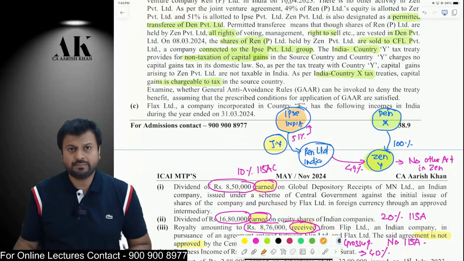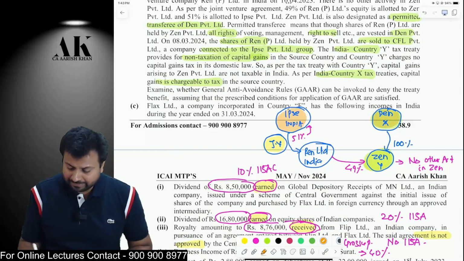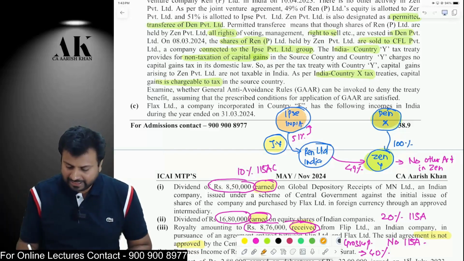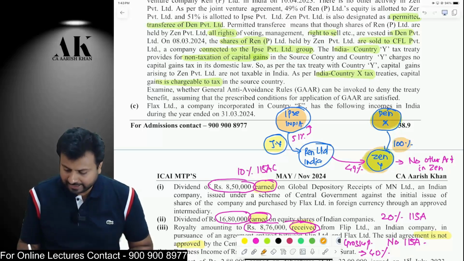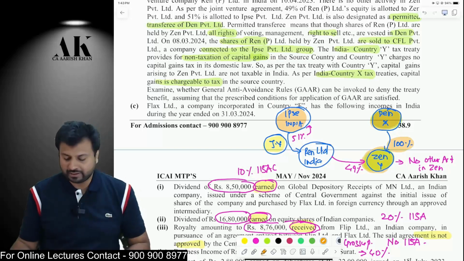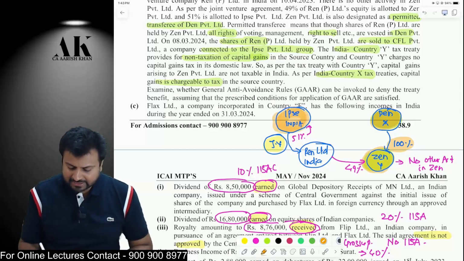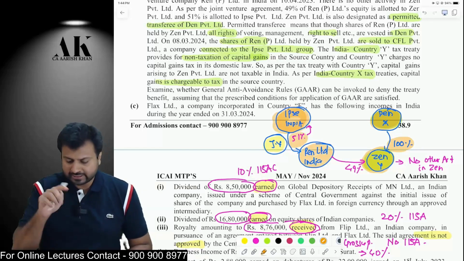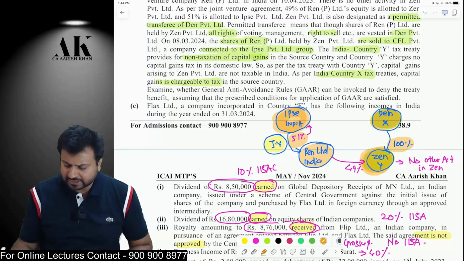IPSE is an Indian company, and there is another company, Then, which is in country X. IPSE is in India and Then is in country X. Now, deliberately, Then opens one subsidiary in country Y, which is known as Zen, and holds 100% shares of that particular company. Now, IPSE enters into a joint venture with REN Limited, and in this REN Limited, 51% of the shares is of IPSE and 49% of the shares is of Zen Limited.